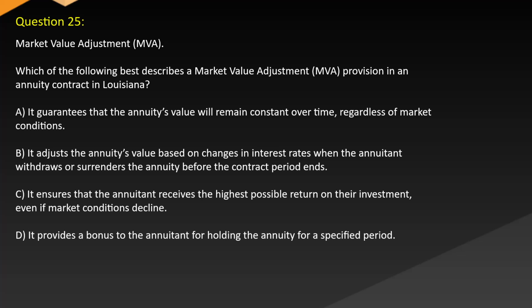Which of the following best describes a market value adjustment (MVA) provision in an annuity contract in Louisiana? A. It guarantees that the annuity's value will remain constant over time, regardless of market conditions. B. It adjusts the annuity's value based on changes in interest rates when the annuitant withdraws or surrenders the annuity before the contract period ends. C. Ensures that the annuitant receives the highest possible return on their investment even if market conditions decline. D. It provides a bonus to the annuitant for holding the annuity for a specified period.